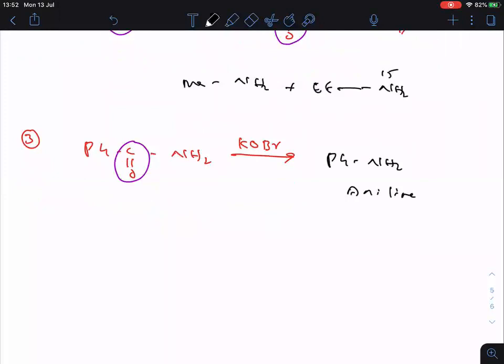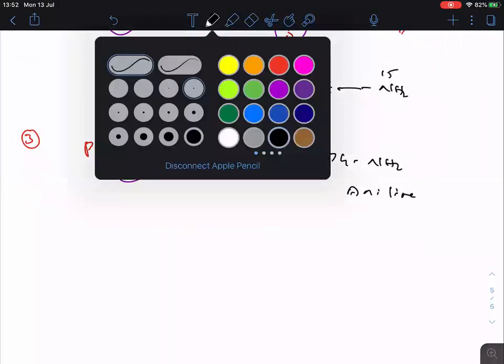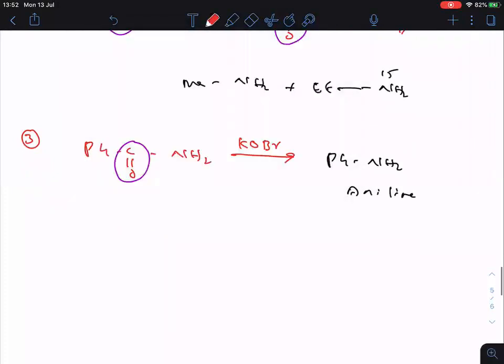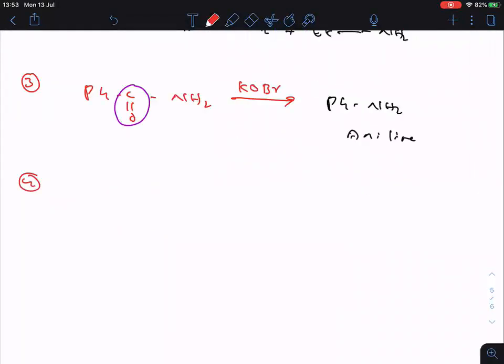Next, I want to give you one question from previous JEE Advanced. Come on, solve this one now. Ph C double bonded O ND2, when treated with bromine and OH minus. Take the help of the mechanism.